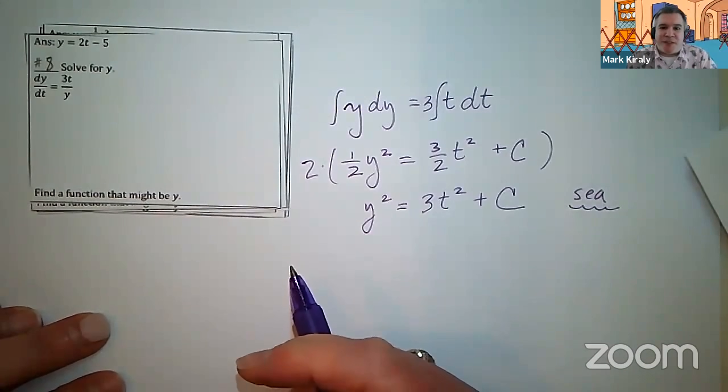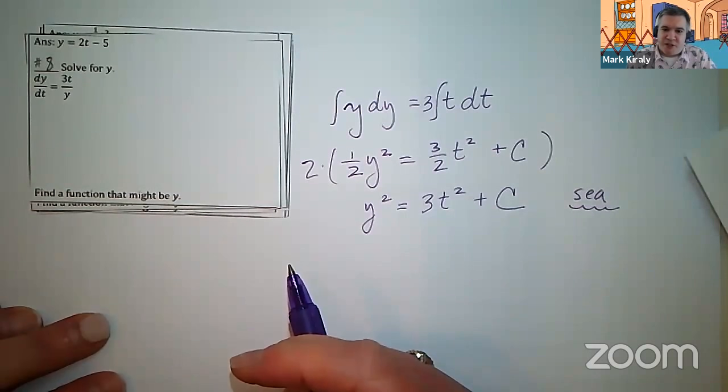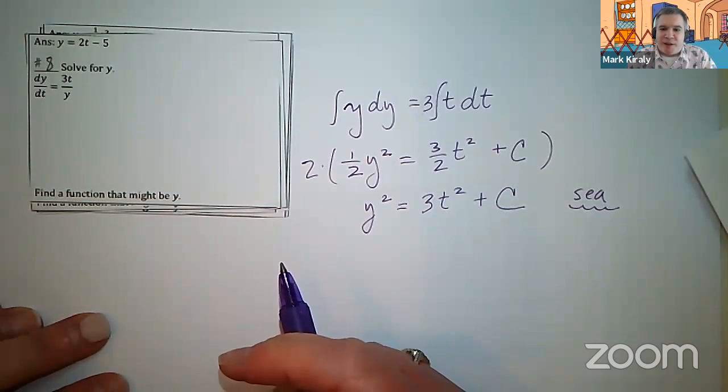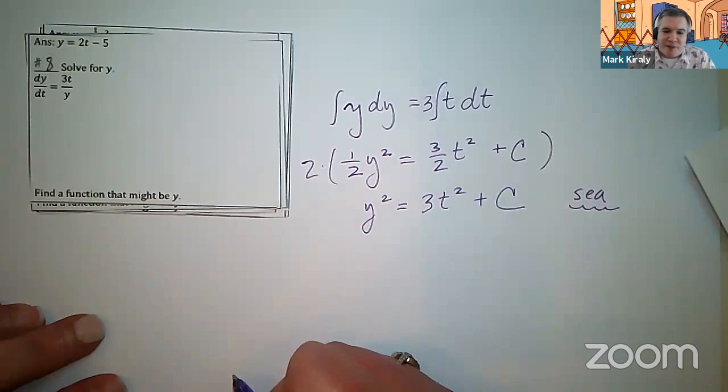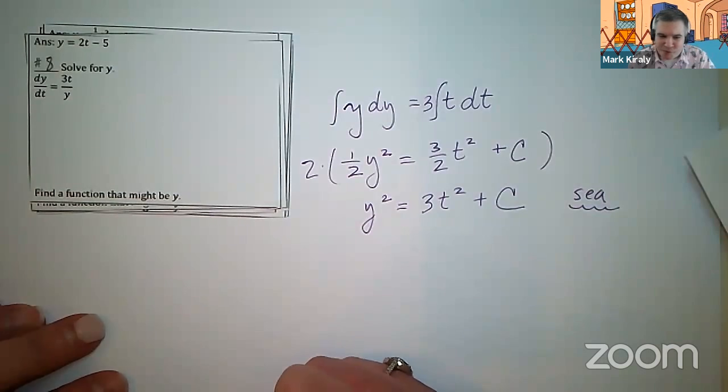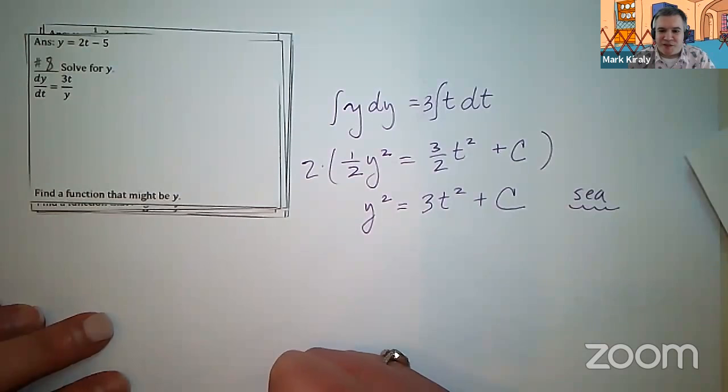So if someone says you should have a C1 and a C2 and a C3, then do what your instructor asks you to do. But in this case, we feel it's an arbitrary constant, and there's a group of people who agree with us that until you actually apply a point to this, that C can just keep absorbing whatever it needs to absorb and remain the C.